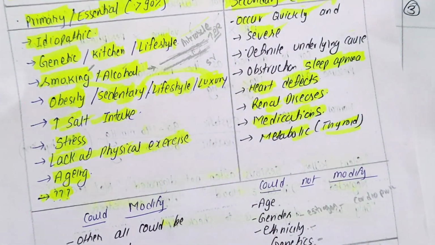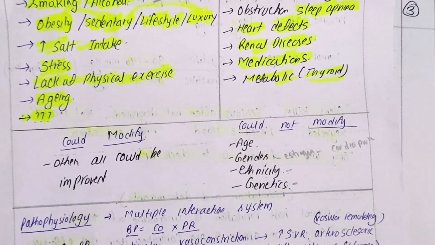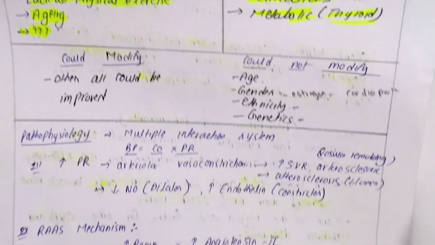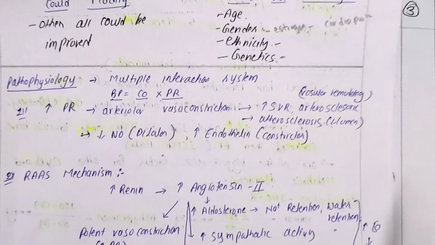Like cigarette smoking, I can modify. Alcohol, I can stop. Salt, I can modify. Stress, yes, I can go with meditation, yoga, I can reduce that. Physical exercise, I can do. So all the other things I could modify, and those are known as the modifiable risk factor. Hope you have understood this concept also. Now in today's class, let's discuss about the pathophysiology. Then remaining thing we are going to discuss in another class, right? Management we will be discussing in another class.